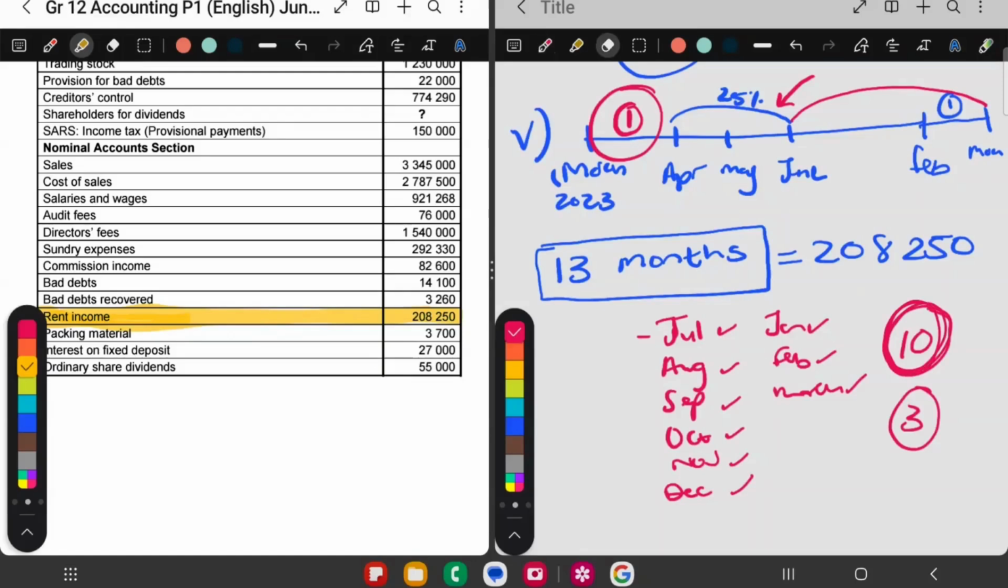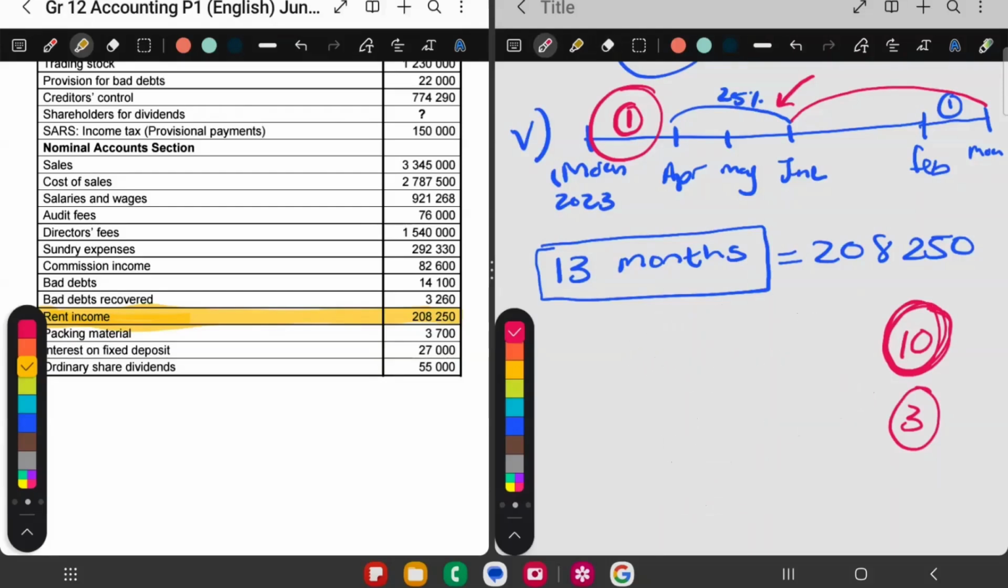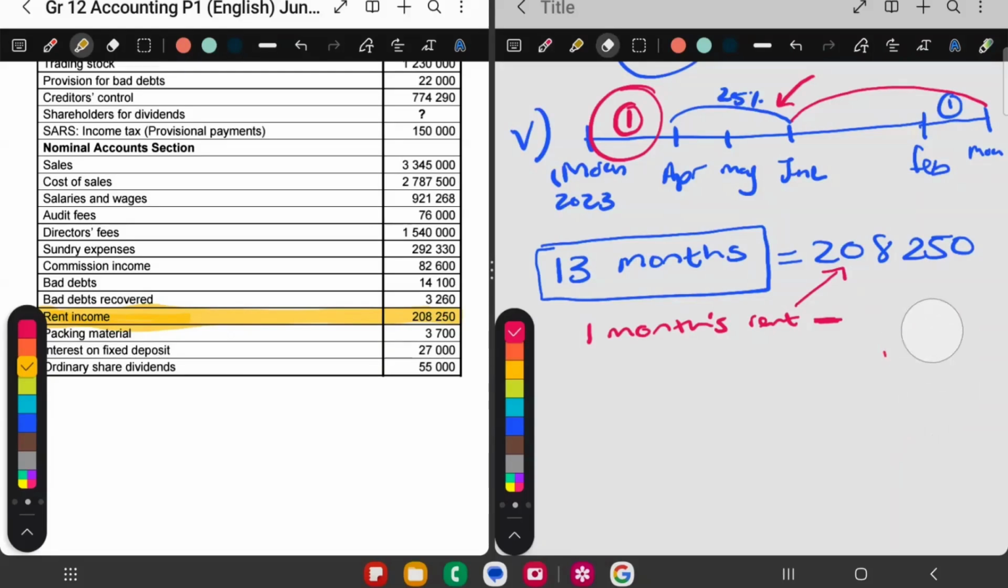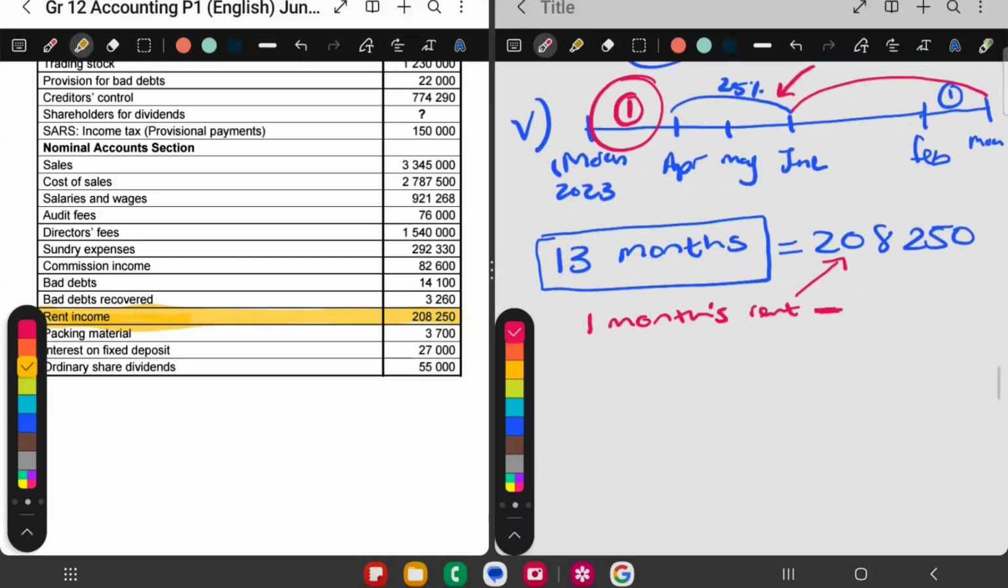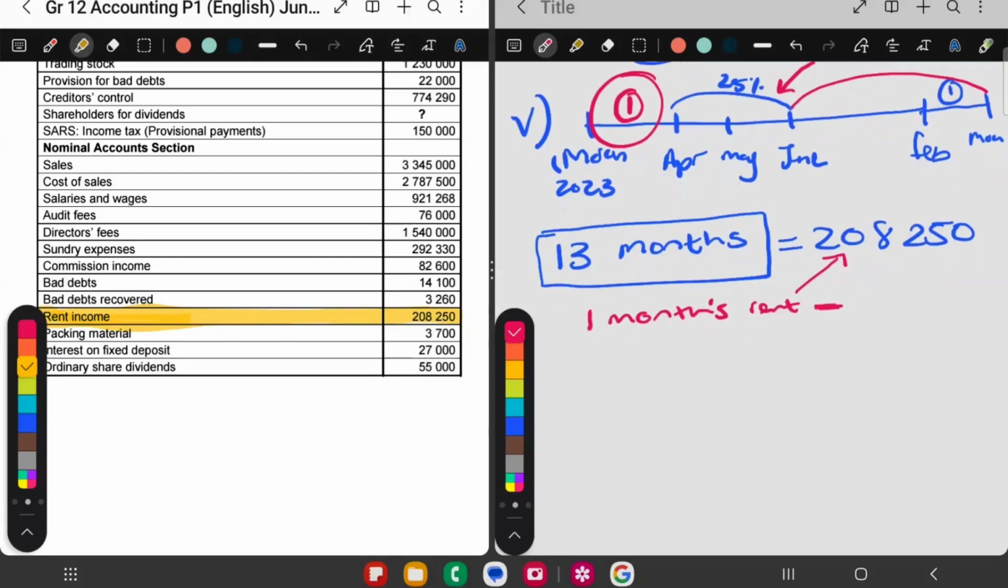10 months is without the decrease, because we received the rent for 13 months. One of them is income received in advance. It's this one over here. So I am going to take 1 month's rent and minus it from that amount because it's income received in advance. But now I need to figure out what's that amount. I'm going to set up an equation. I'm going to say for 10 months, the rent was just normal without an increase or a decrease. So I'm going to call this 10x.